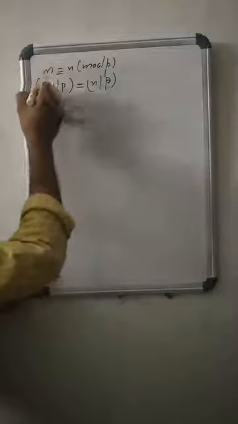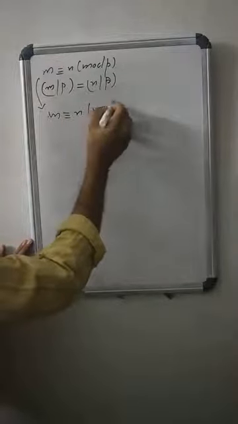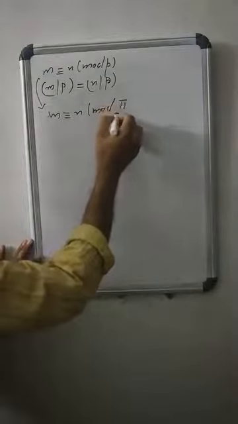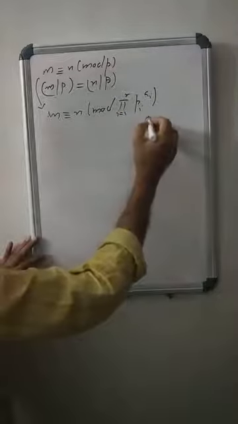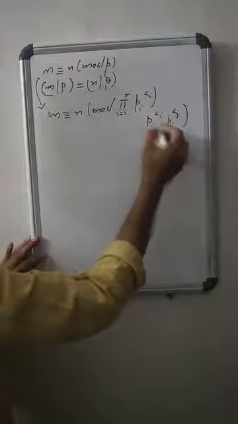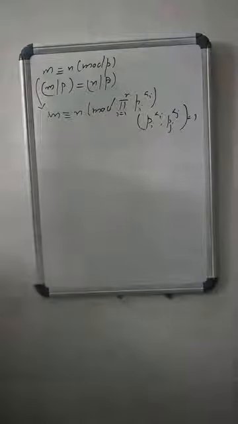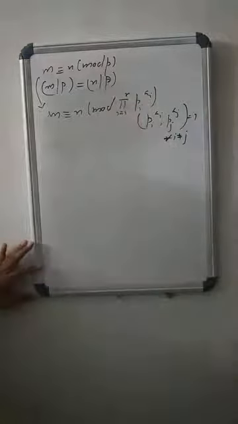So m congruent to n mod P means m is congruent to n mod the product of Pi to the power a_i. Clearly Pi to the power a_i and Pj to the power a_j are relatively prime to each other, for all i different from j.